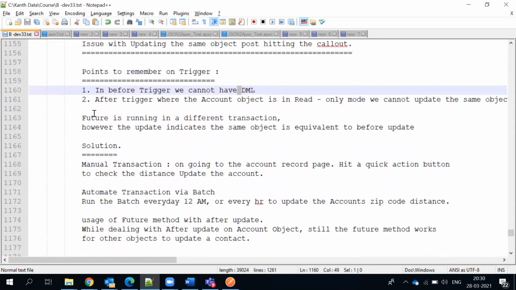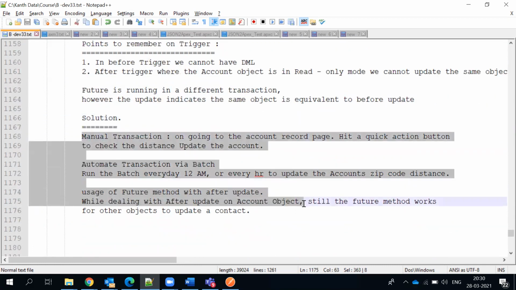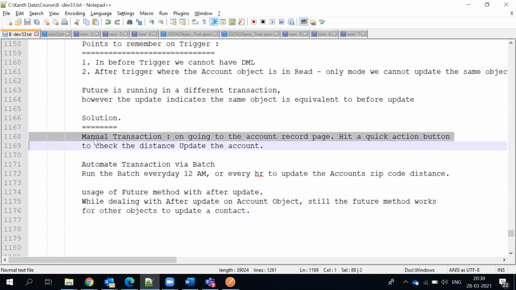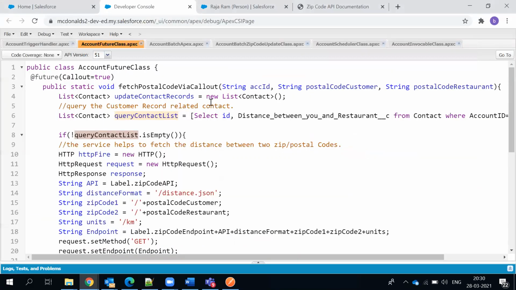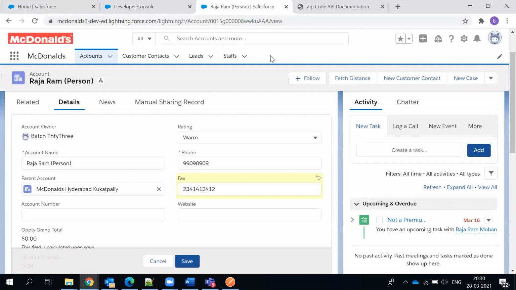For this problem, we had three different ways which we wanted to achieve. A manual transaction, on the account object record, let's say this is Raja, and fetch distance is the one button I brought up. This button is invoking a flow. That flow is trying to call an Apex class. Basically, it is trying to call a schedulable class. Sorry, it's calling a batch class.